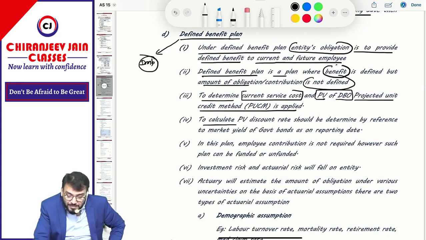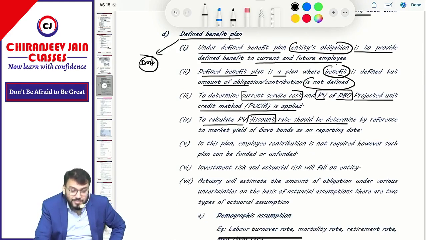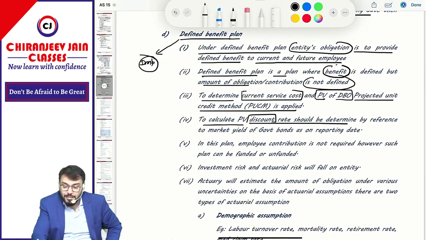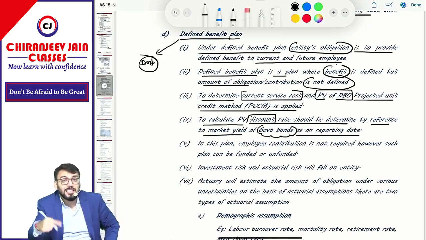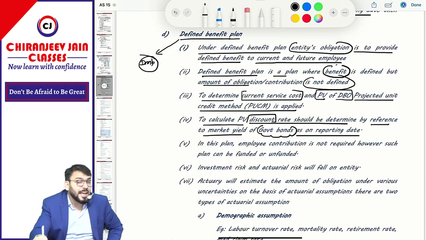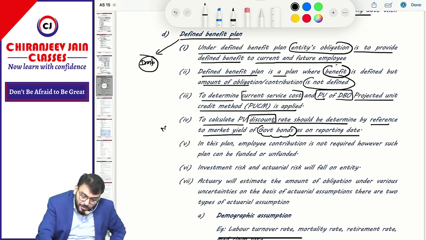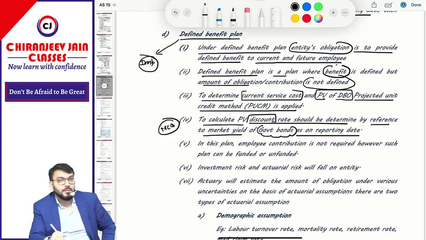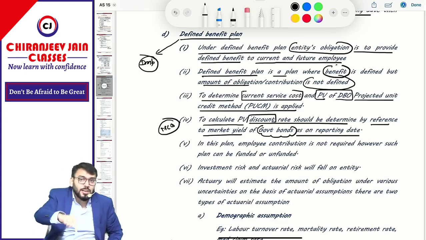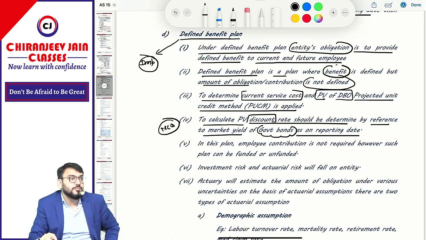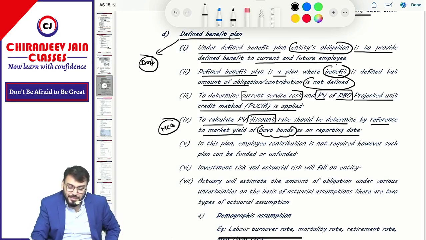To calculate present value, the discount rate should be determined by reference to the market yield of government bonds as on the reporting date. This is important for MCQs. For a practical question, the discount rate will be given, but it is calculated by reference to the market yield of government bonds. Understood this point? Yes, sir.